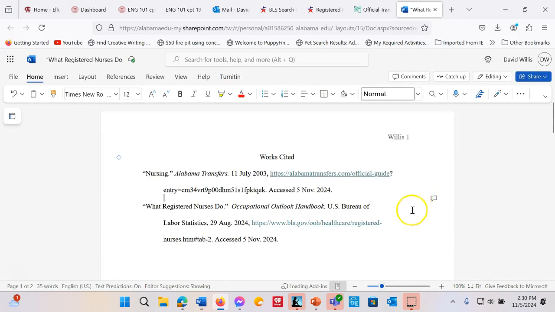Okay? All right, so that's how to cite the Alabama Transfers Guide and how to cite the Occupational Outlook Handbook for your papers. I hope you found this helpful. And if you have any questions, of course, you can let me know.